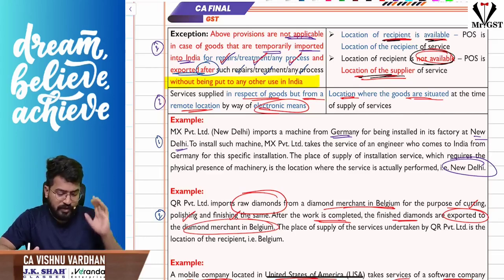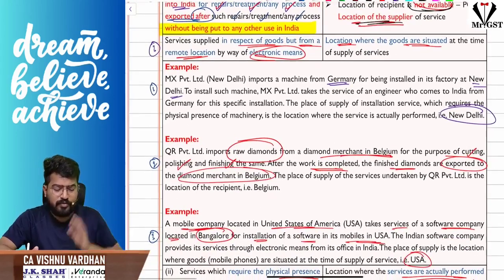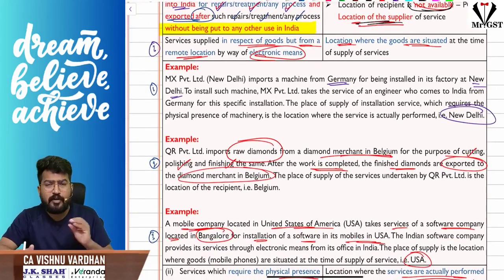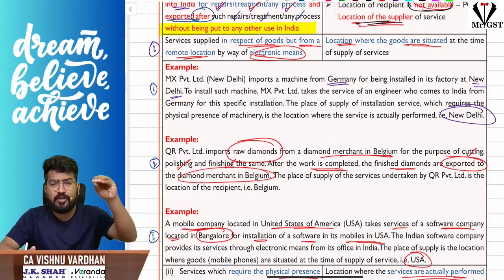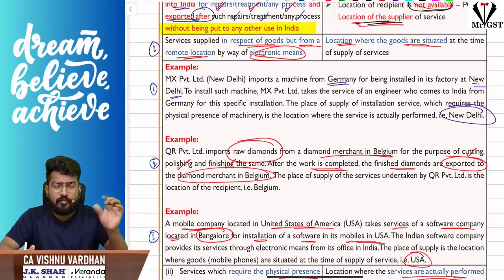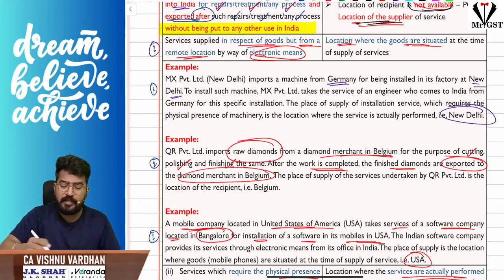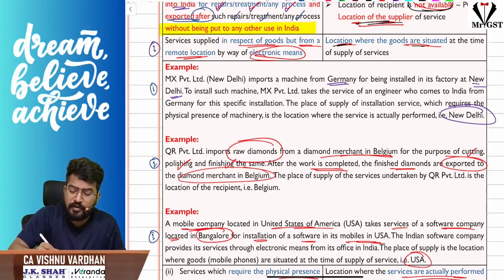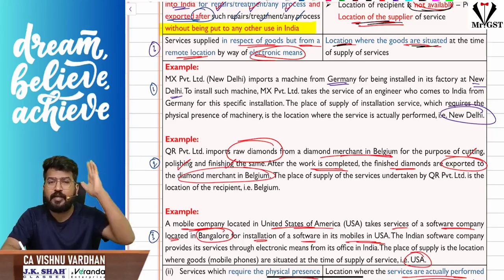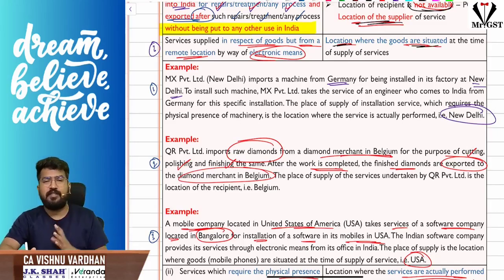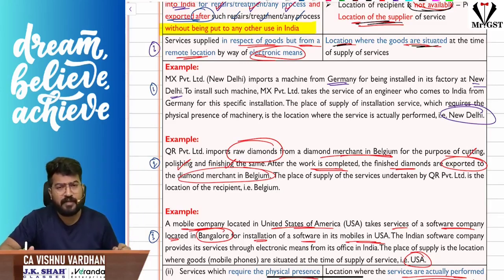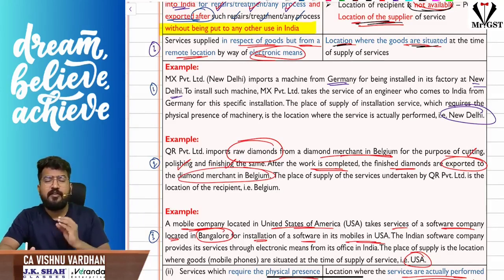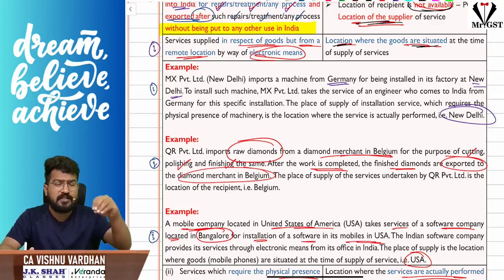Okay, so fine. Now, sir, there is one more twist in the tail here. If we are providing any service on the goods from a remote location, then the place of supply will be the location of the goods where they are situated at the time of providing this service. For example, we are a software company in India. Some mobile manufacturing company in the US is asking us to install a software.